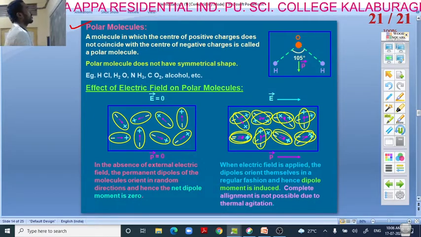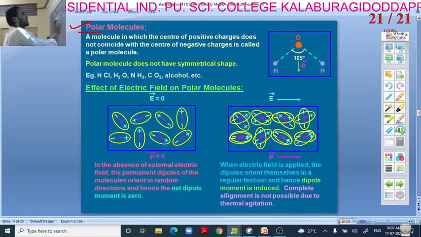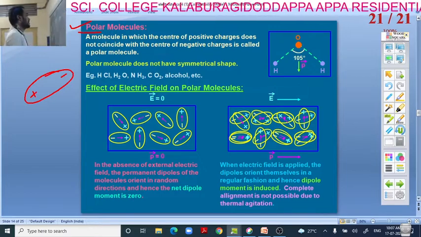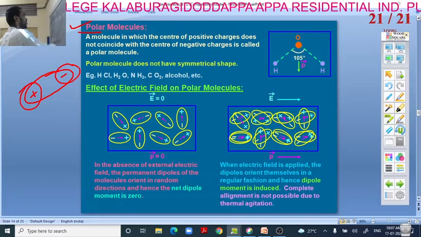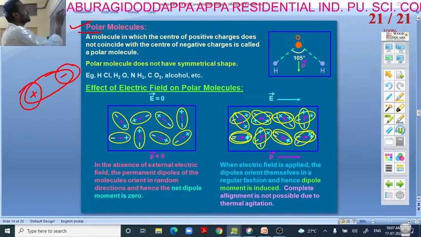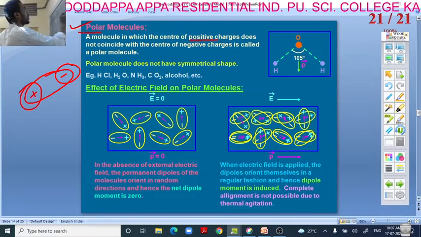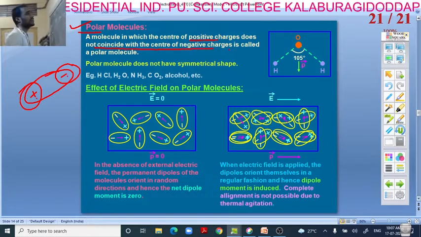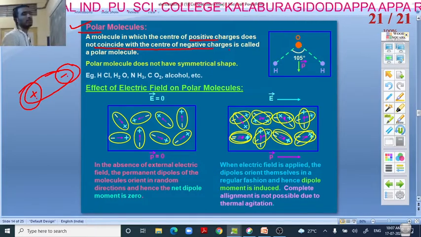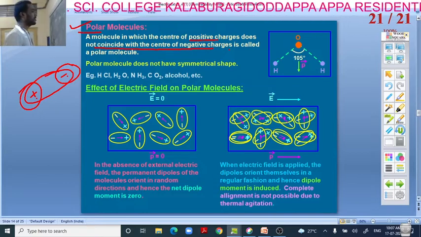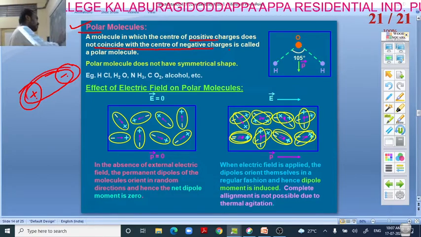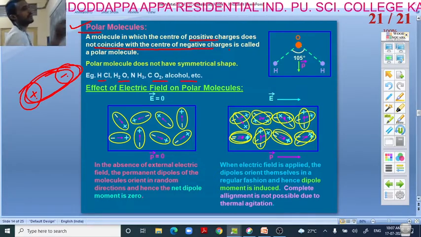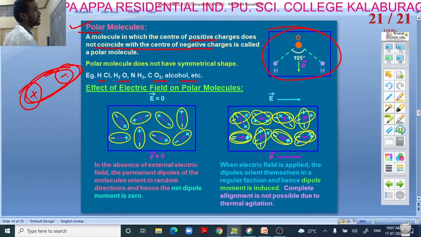As we all know, polar molecules. The name itself indicates pole, meaning a molecule having two poles, plus and minus. This is the positive pole, this is the negative pole. So a molecule in which the center of positive charge does not coincide with the center of negative charge is called a polar molecule. Positive and negative here will not coincide, so we call it polar. It is having different poles, one positive and another negative. Here we have the examples you may observe, and here we have the figure also.